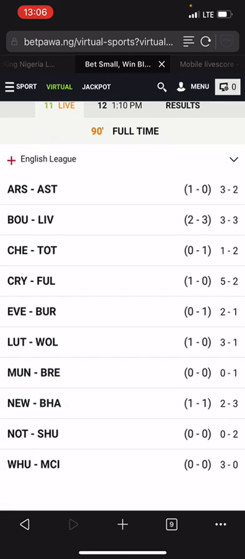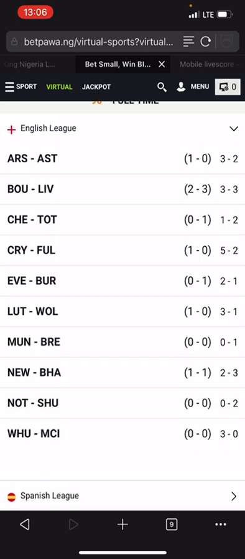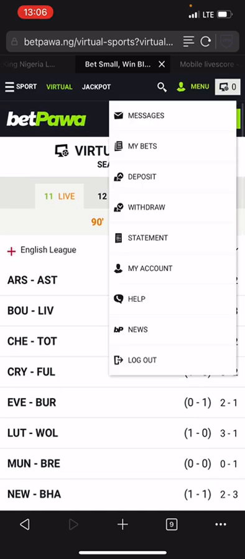So the match ends as 3-2. They play over 4.5. You can see 3-2 Newcastle versus Brighton. As you can see on your screen, they play 3-2. So we won the match right now. We have recovered our previous loss.